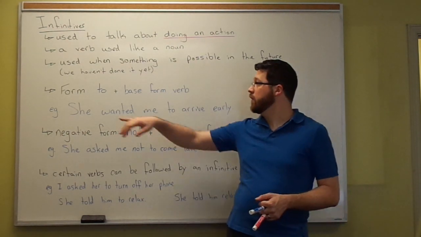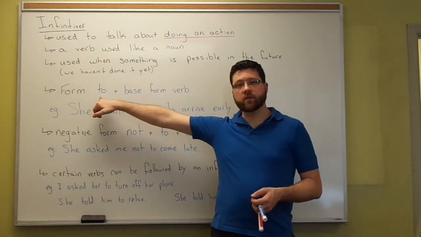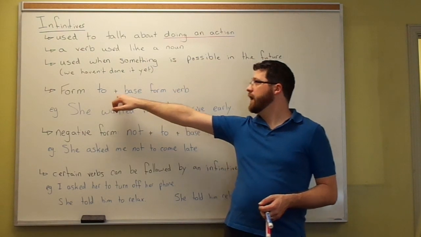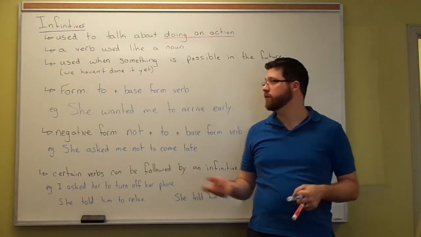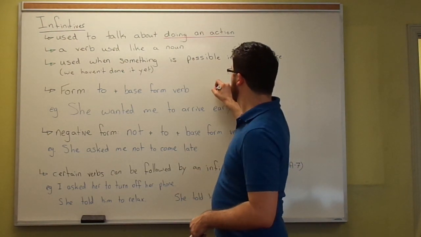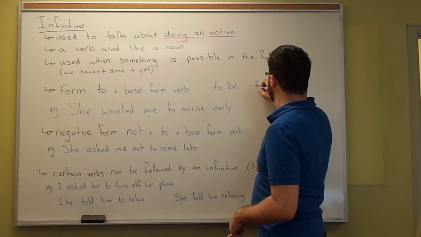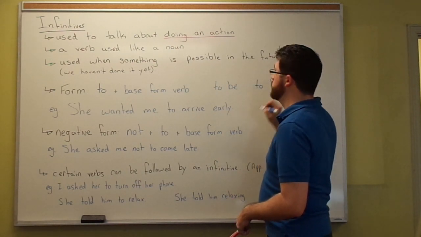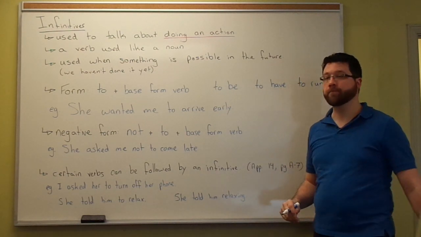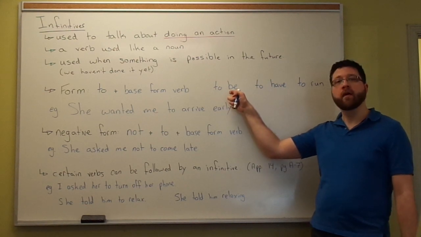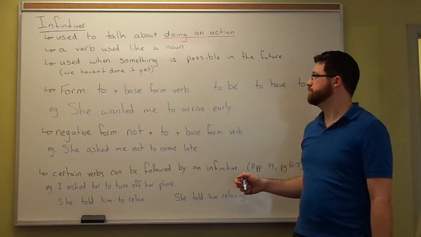So the first thing is our form. How do we make an infinitive? We start with to and the base form of our verb. So there's no change to the verb. We can have examples like to be, to have, or to run. Okay. To and base form verb. We don't make any changes to the verb.